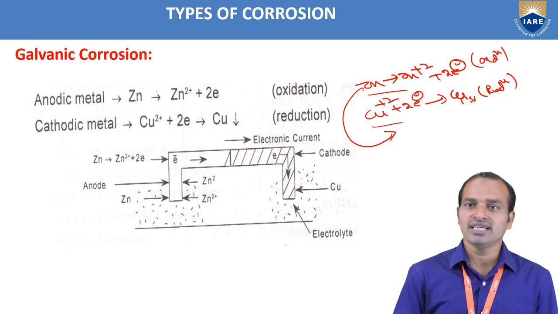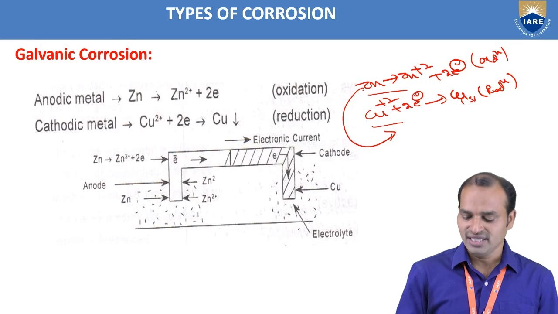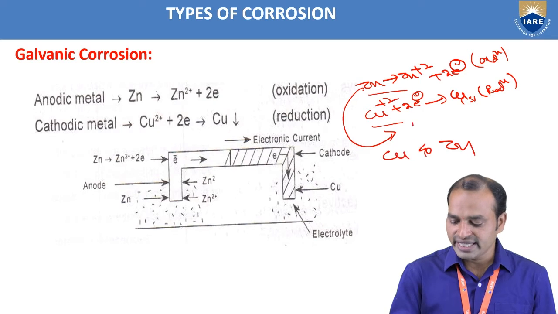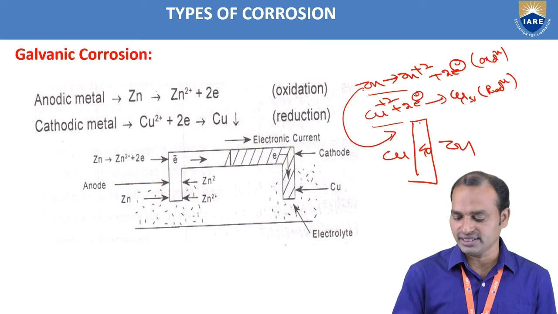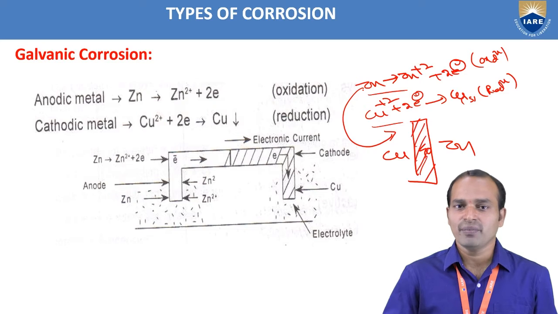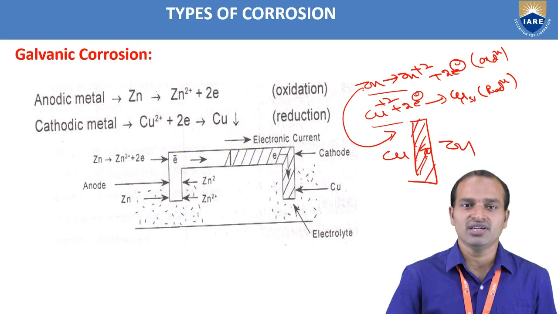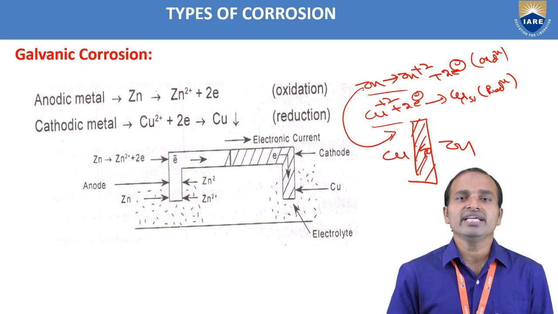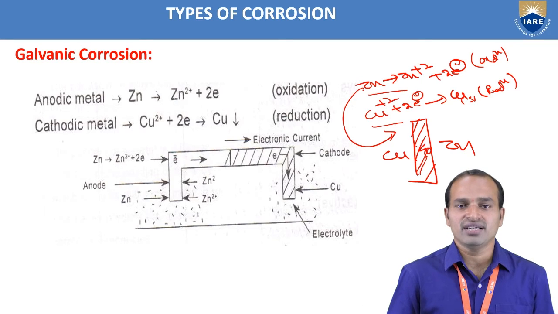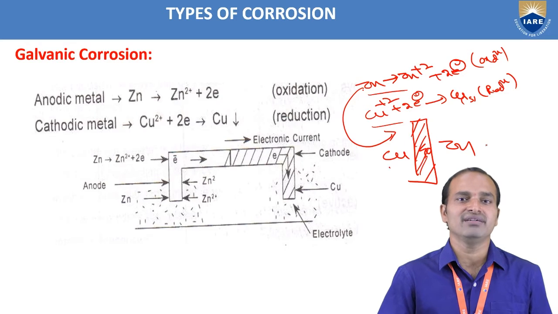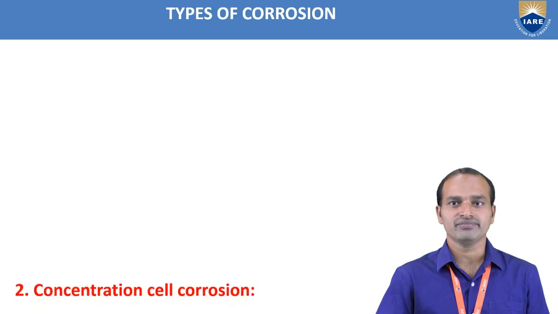Galvanic corrosion can be minimized by inserting an insulator in between the copper and zinc. If we insert an insulator like wood, paper or glass between the copper and zinc, then the rate of corrosion is minimized. Or we can avoid the coupling. The next point is to avoid the zinc and copper couple, and then we minimize the galvanic corrosion.